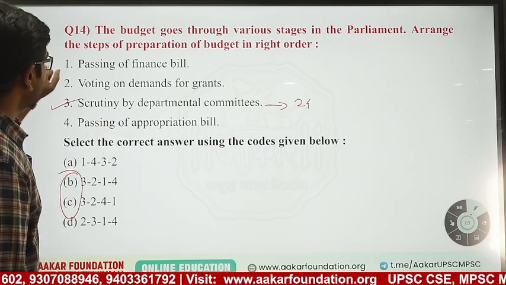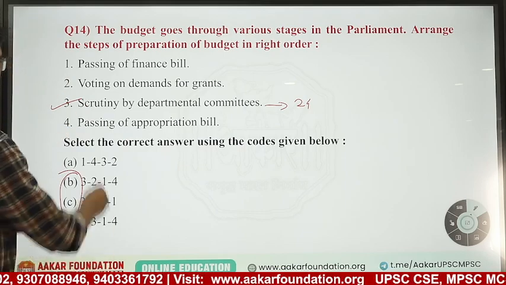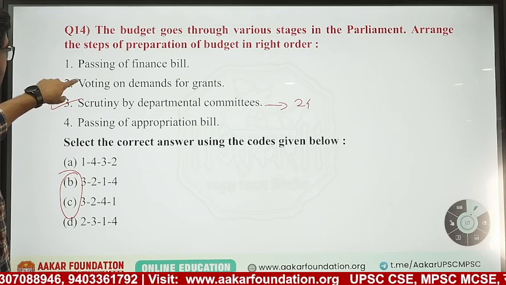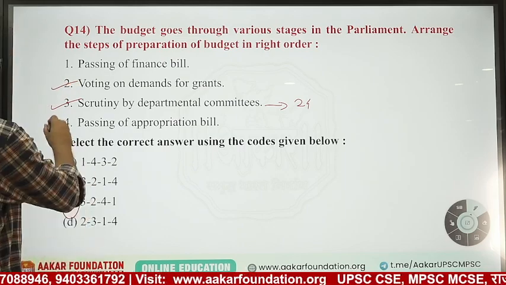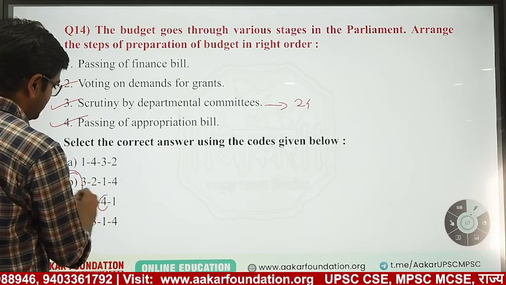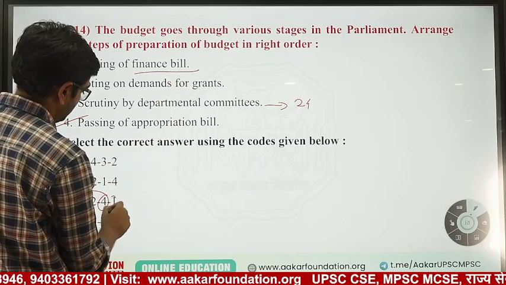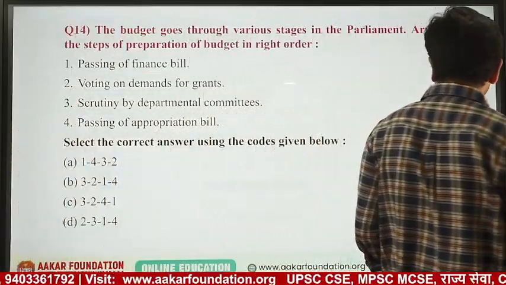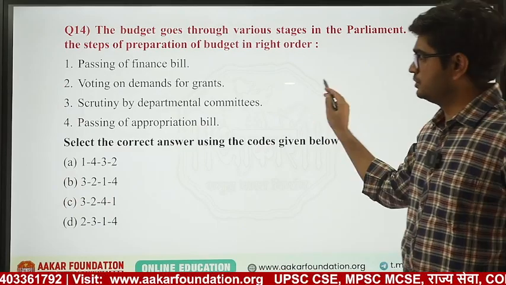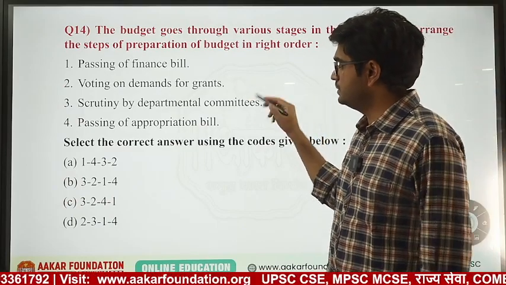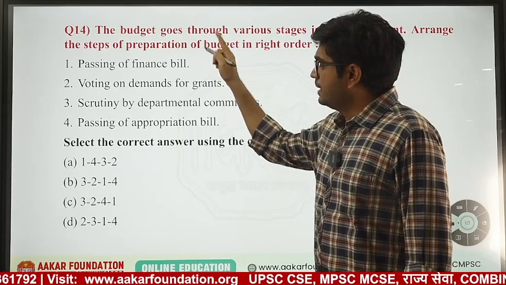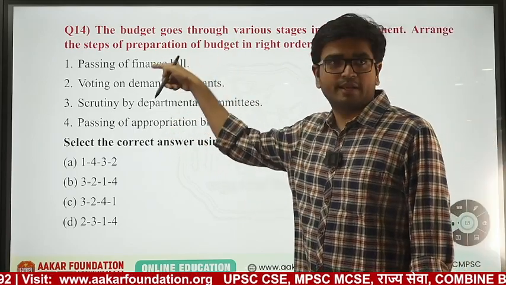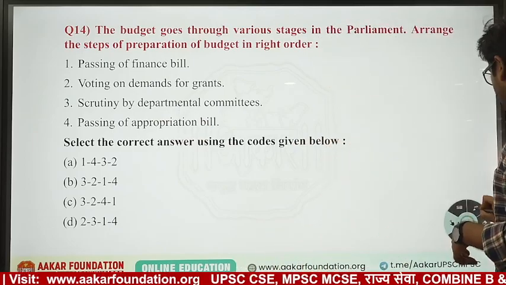Next, they will be voting on demand for grants. So again 3-2. Then after voting, passing of appropriation bill, and then passing of financial bill. Okay. So answer is C. This is the process. So first scrutiny, then voting on demand for grants, then it will go for appropriation bill, means expenditure, and finance bill for the receipts. Okay.